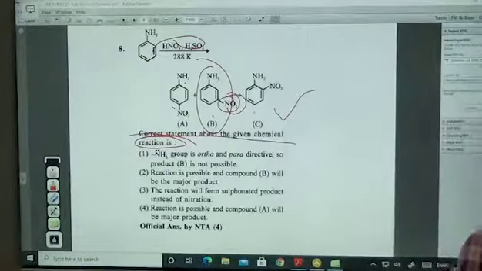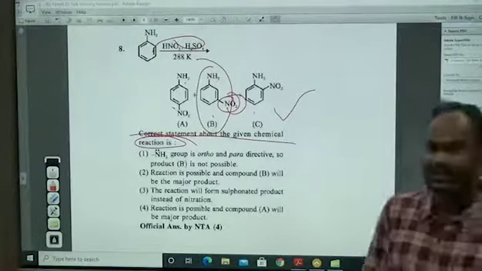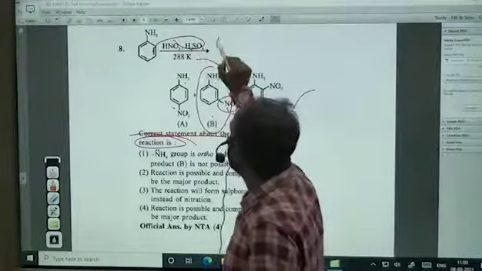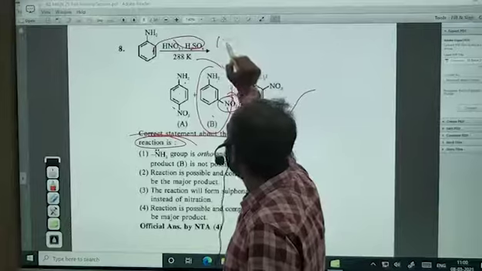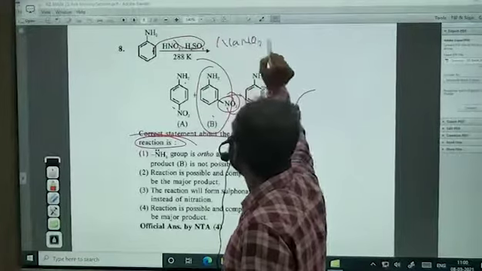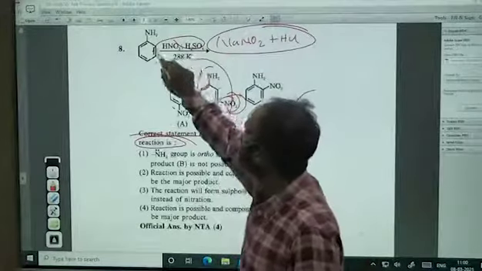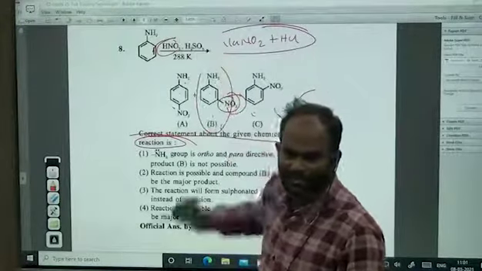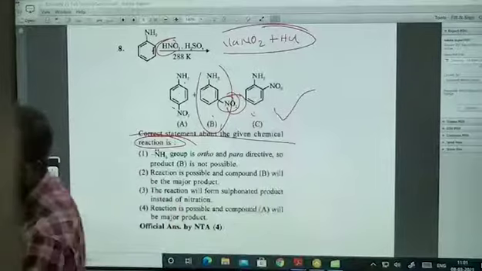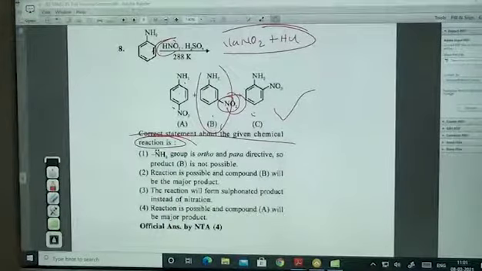Shivani, it is not diazotization. No, it is not. If they give NaNO2, HCl, therefore diazotization. This is HNO3, H2SO4, nitration mixture. Right? Right.